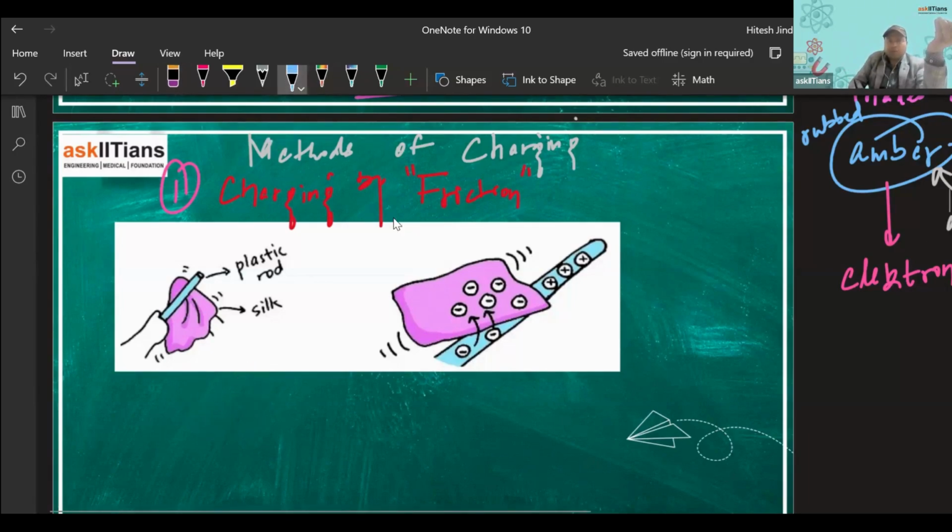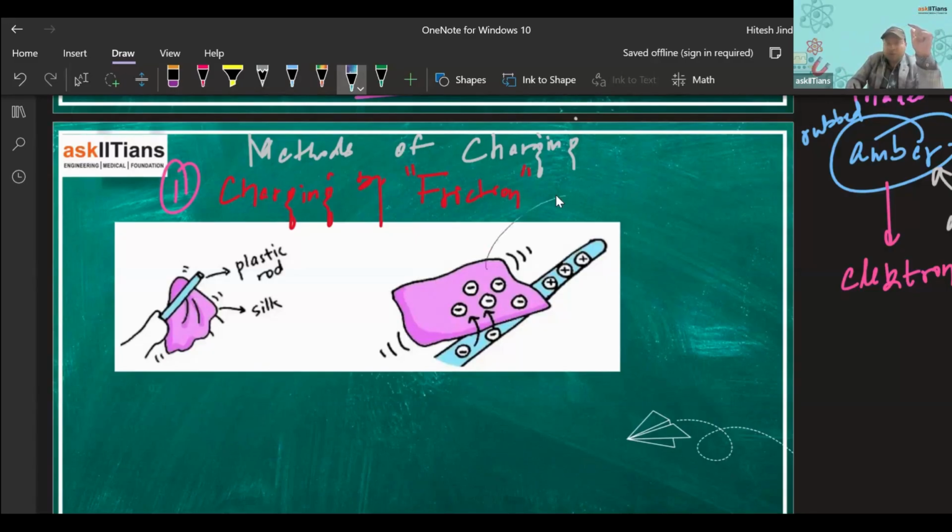As it is happening, you can see that when it is being rubbed with the plastic rod, this silk cloth is getting the electrons. So this silk cloth is becoming negatively charged. And from where are these electrons coming? These electrons are coming from the plastic rod.